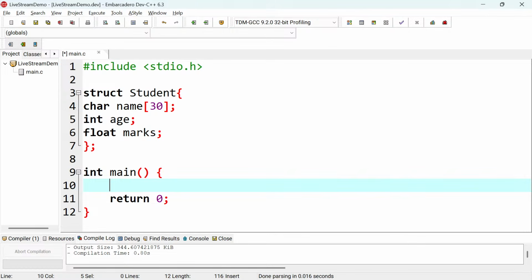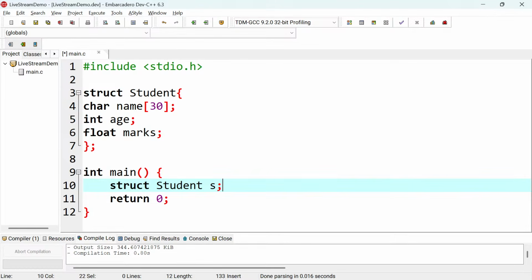I don't think it's something which is more challenging to do. So let me look at the way you declare a struct variable. It will be the struct keyword first, and then you say student as it is here, struct student, and after that you need to give the name of the variable. Here you can put any name, s1 or whatever, any name that you want to give for this variable.